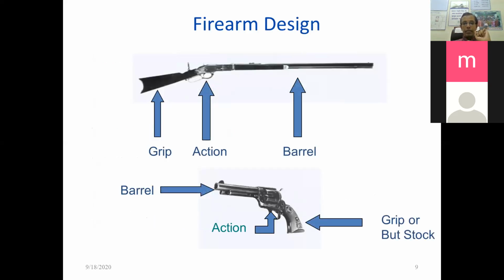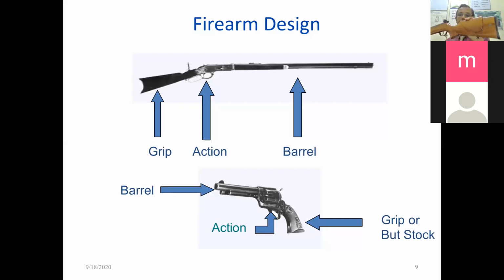So these are the firearm designs. It actually depends upon the grip or butt. If the butt is long and it rests on the shoulder, that is known as shoulder resting. So this is the air gun. In this air gun, if I put it on the shoulder, it is shoulder resting. Is it clear?